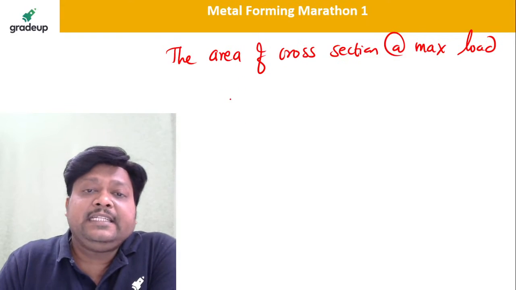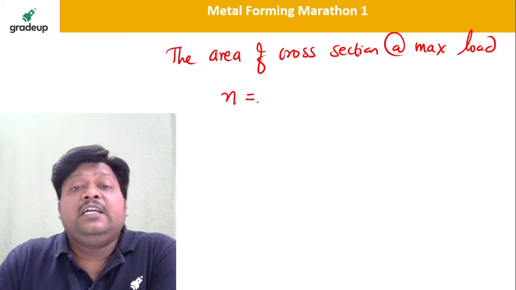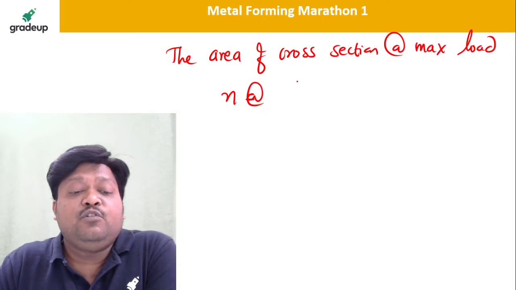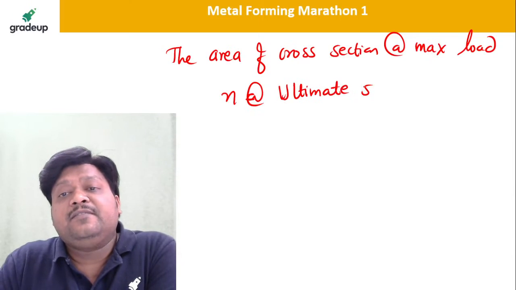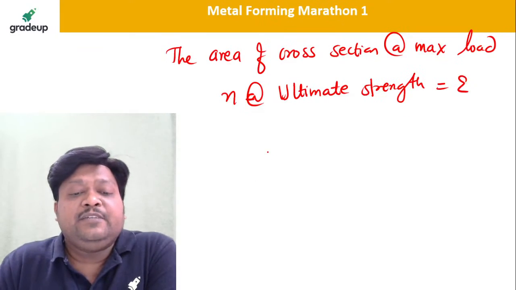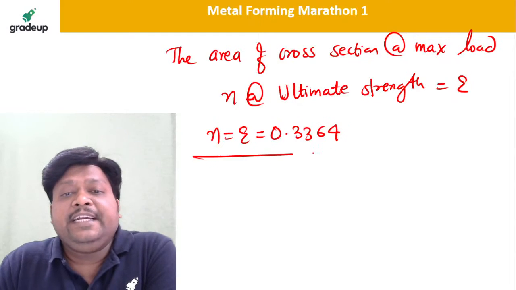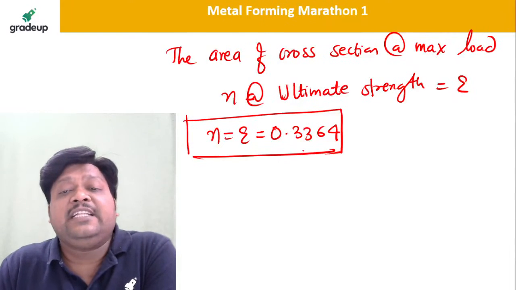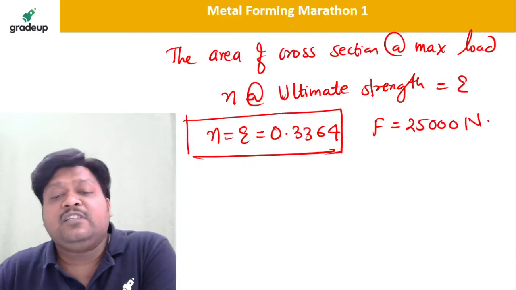So can I write here this epsilon now, how much? And n is how much here? At the maximum loading, or at the ultimate strength, n is equal to epsilon. So tell me epsilon is equal to how much? n is equal to epsilon is equal to 0.3364. Because at the ultimate they have said the load is how much? Now they have used 25,000 Newton and the extension length goes up to 70 mm.